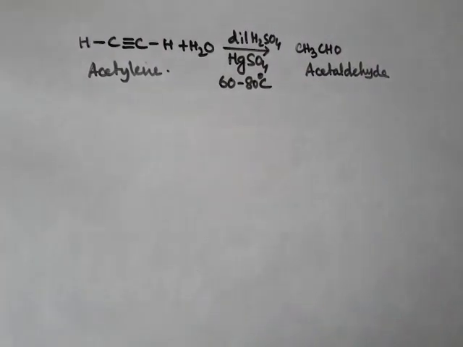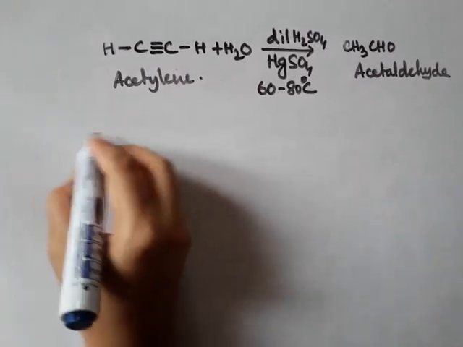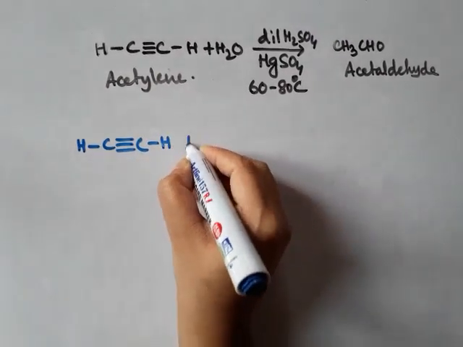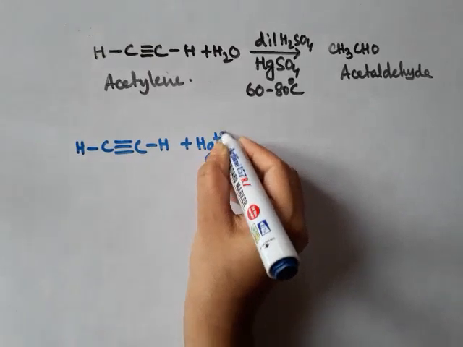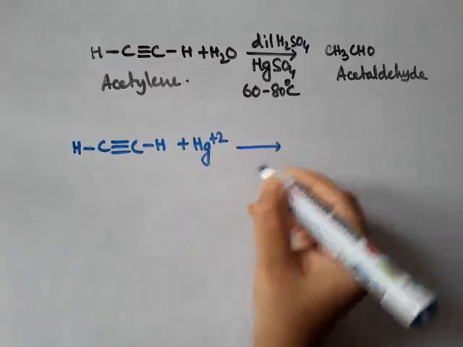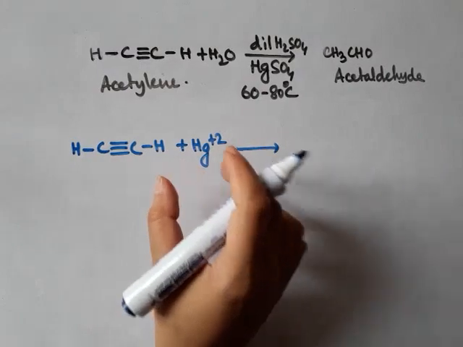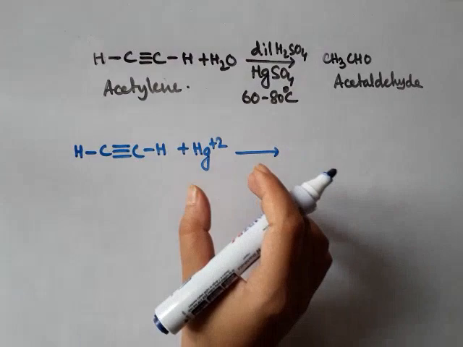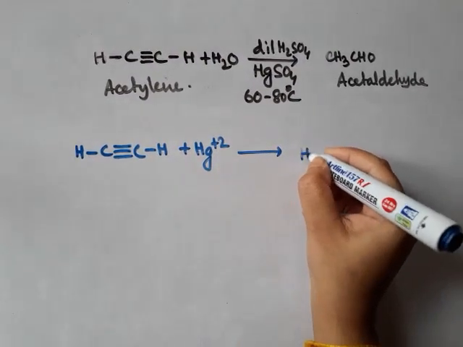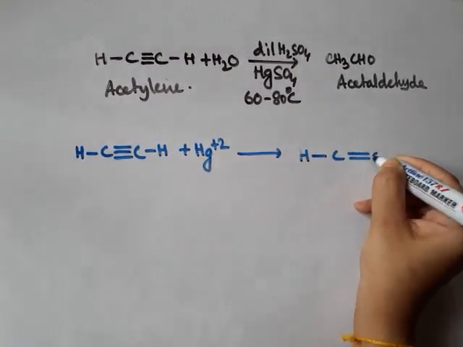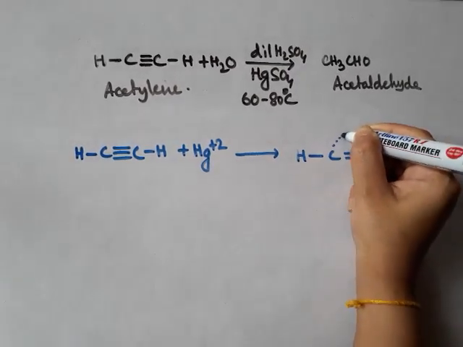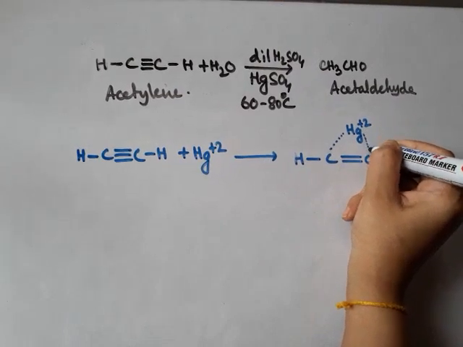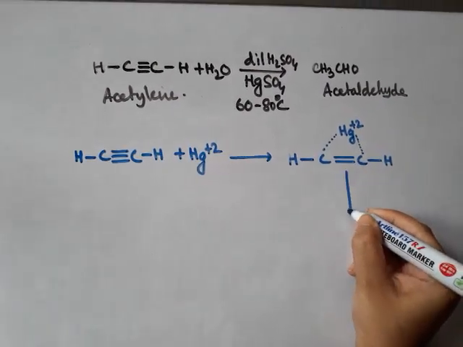So let's have a look at its mechanism. This is acetylene and Hg2+ is present in the reaction medium. Due to the larger size of this mercury ion, it can readily form a bridged ion or a pi complex, right? So this is our bridged ion. None of the bonds is completely formed.